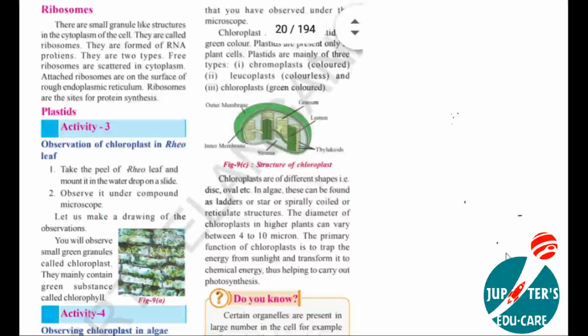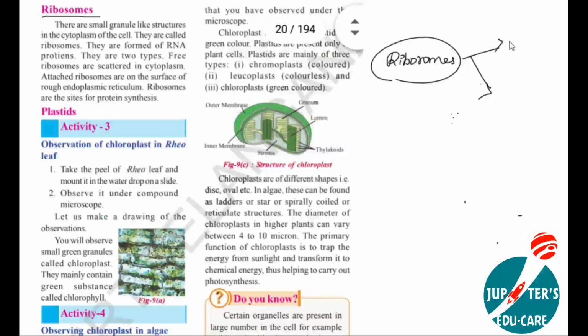Hello students, in this class today we are going to discuss the organelle ribosomes. Ribosomes are structures or organelles which are present inside the cell. These ribosomes are of two types. Some ribosomes are scattered and spread freely inside the cell, in the cytoplasm. And some ribosomes are attached or bound to the RER, the rough endoplasmic reticulum.